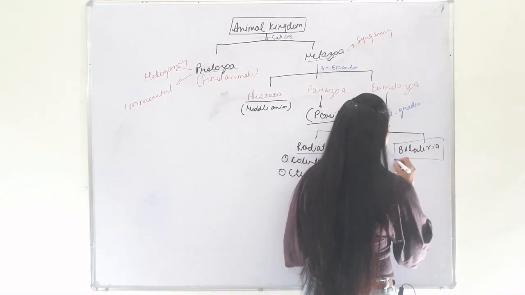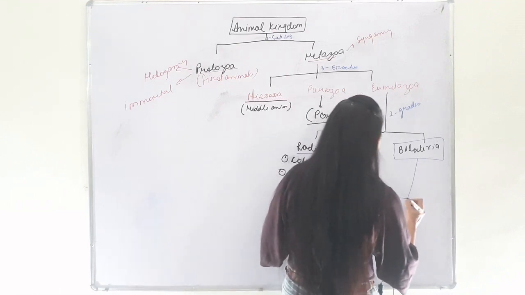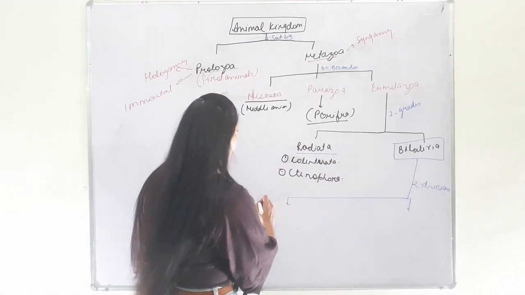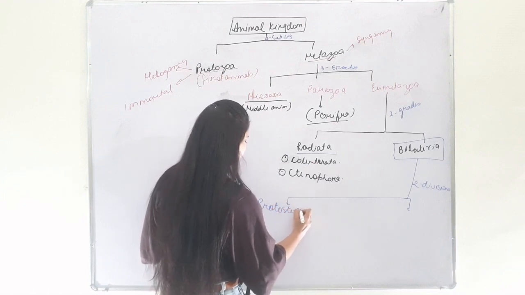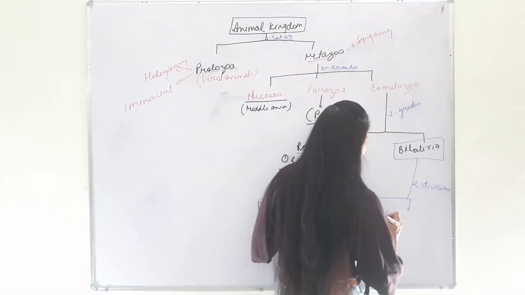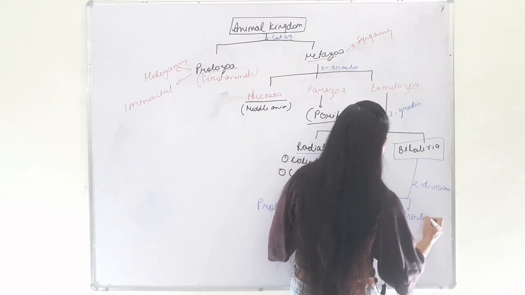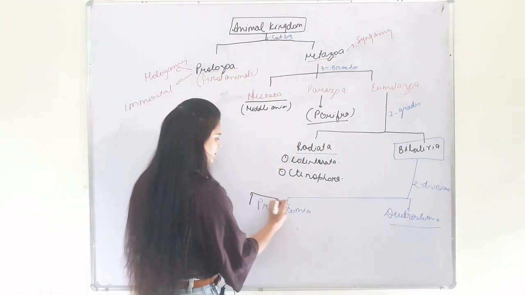Bilateria animals are further divided into two divisions, which are Protostomia and Deuterostomia. Now the Protostomia.